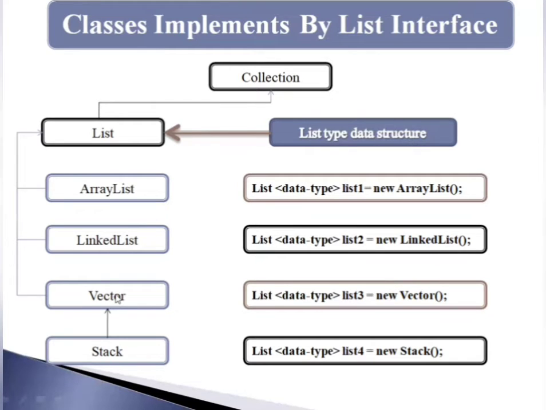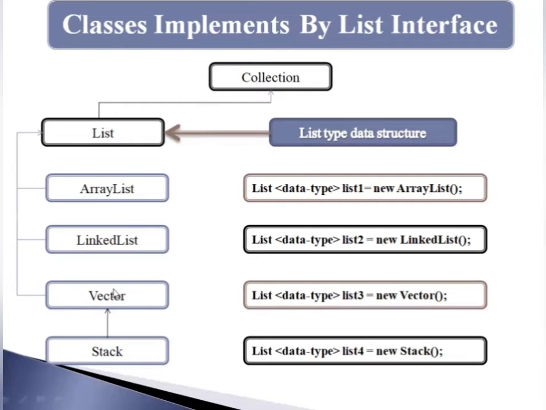Then next Vector. The Vector class also implements the List interface. Vector class uses a dynamic array to store the data elements, and Vector is basically similar to ArrayList.